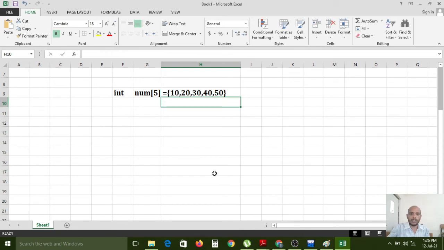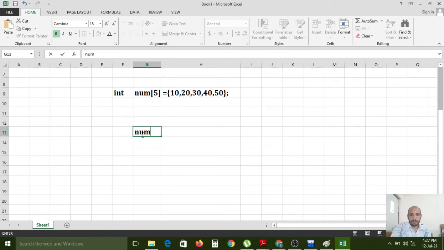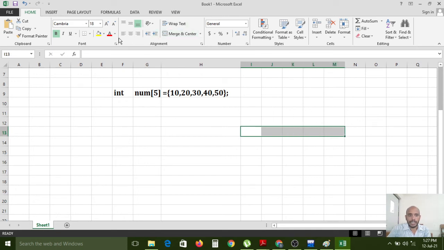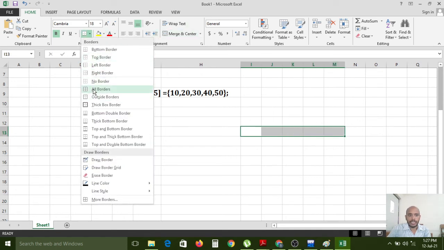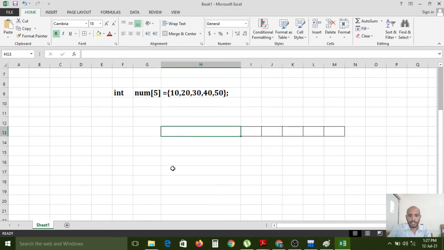Carefully observe. If you write this statement in our C program, then the memory will be allocated like this. How many items? 5 items now. So 5 cells will be occupied by the int data type while executing.